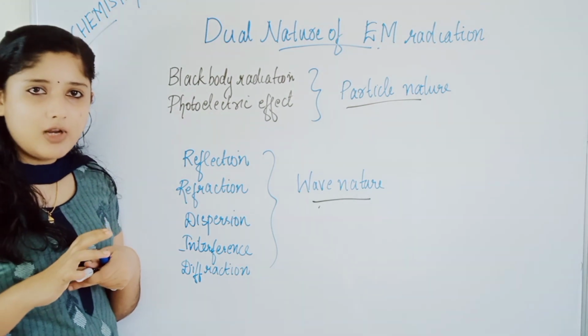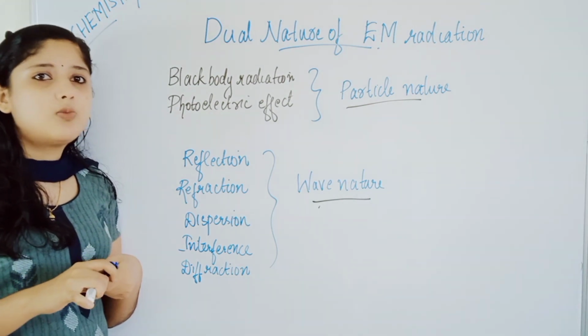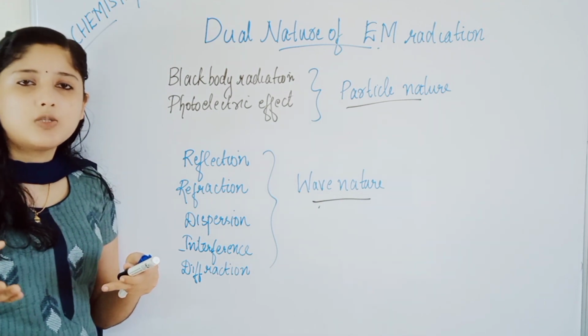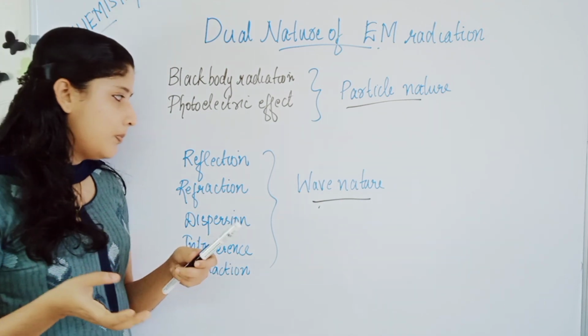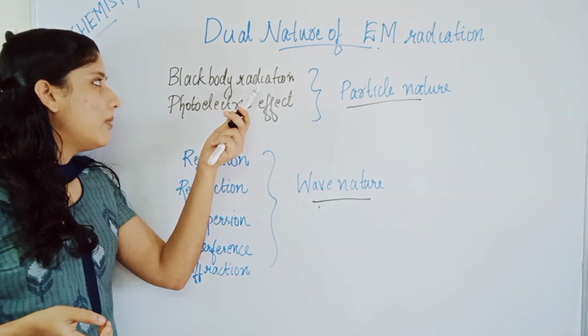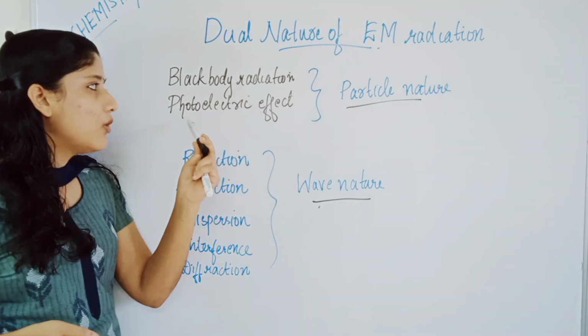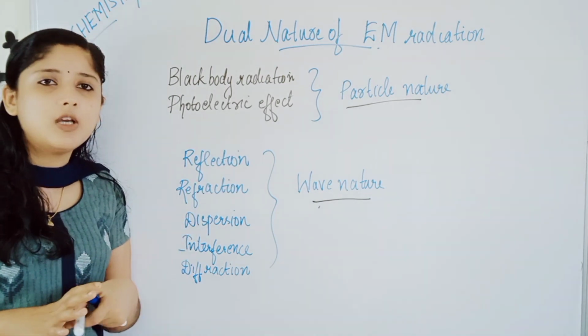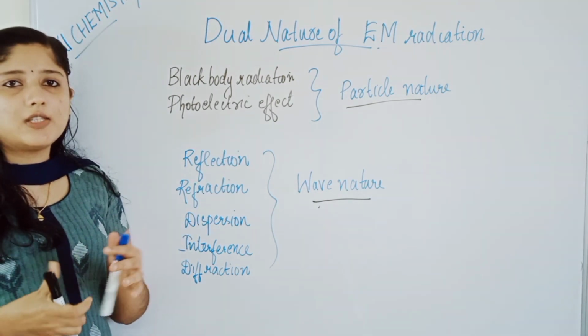It has a wavelength, it has frequency, etc. All these phenomena we explain using wave nature, and phenomena like black body radiation and photoelectric effect we can explain using the particle nature of electromagnetic radiation.